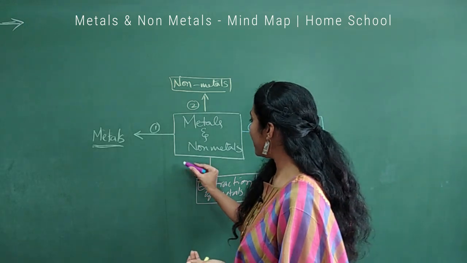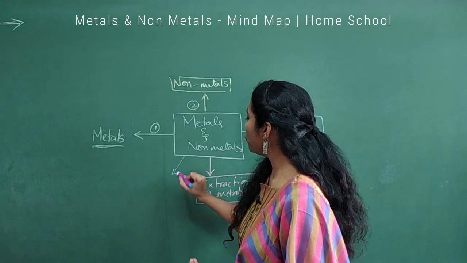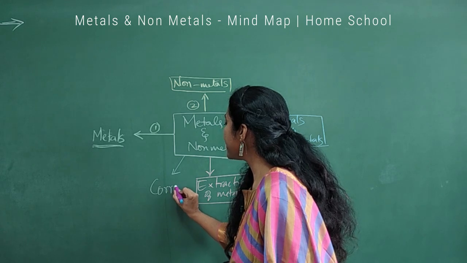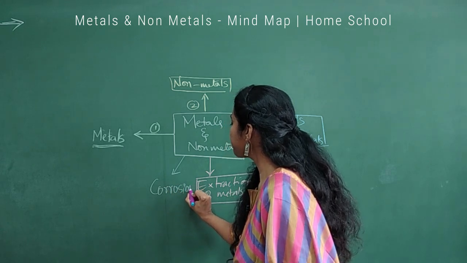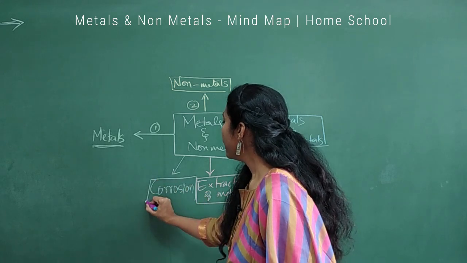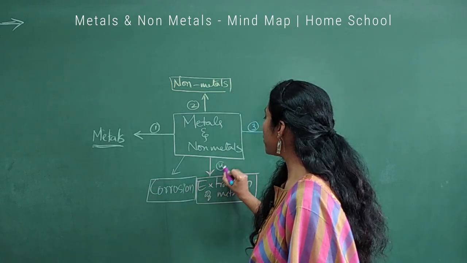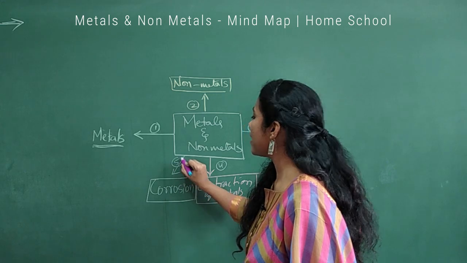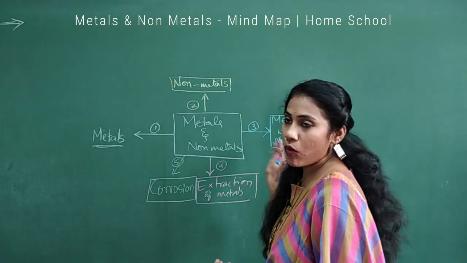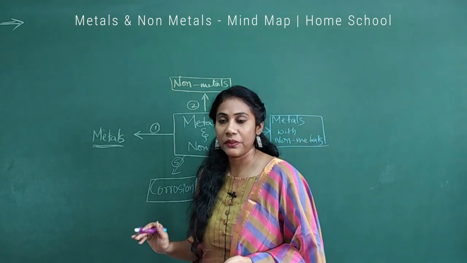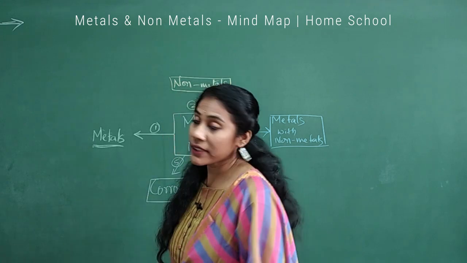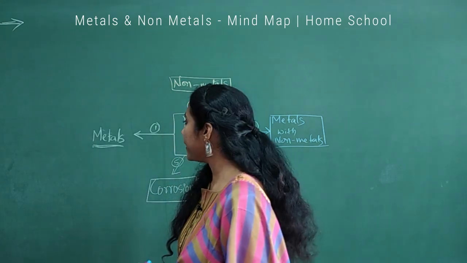And last but not least, you have to also study one important concept, corrosion. You will also study about corrosion. So these are the major concepts that you are studying in the chapter. Now we will discuss one by one what we have to concentrate on in them. Clear? And the first concept, as I told you, metals, the most important one.